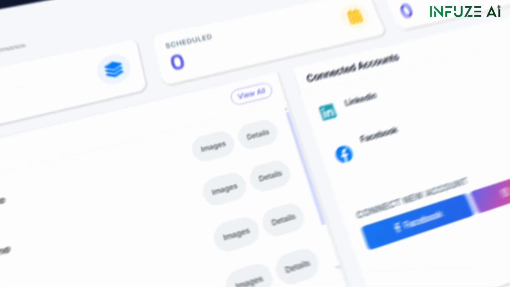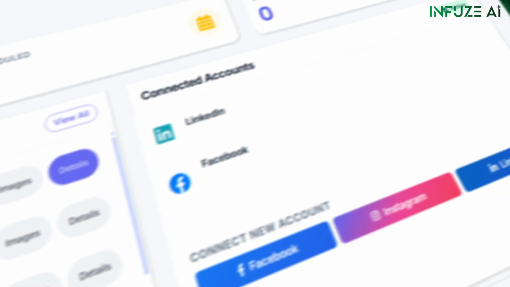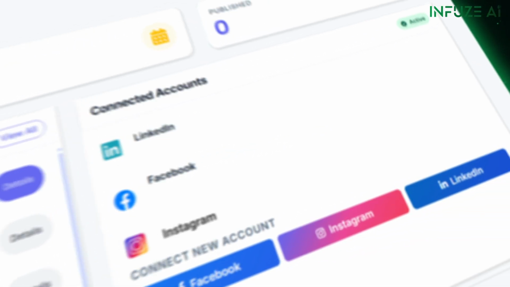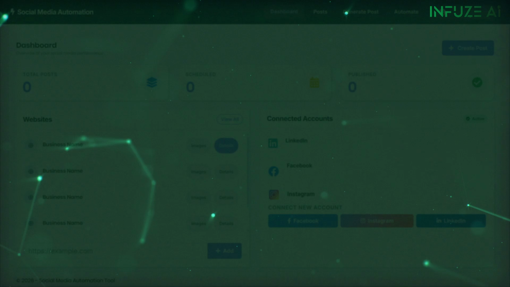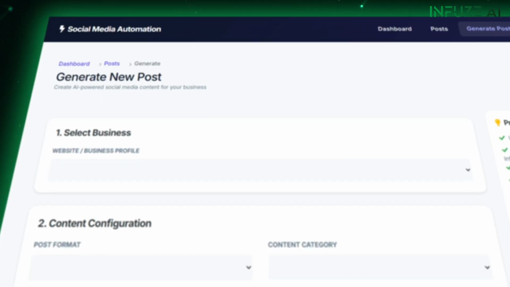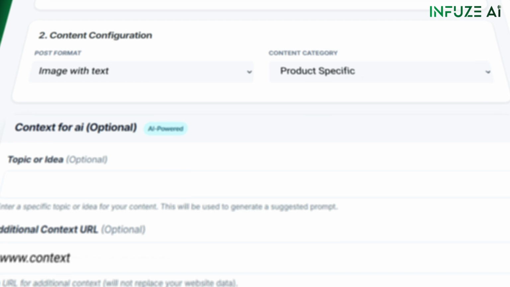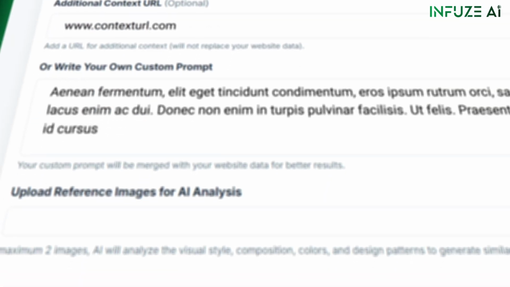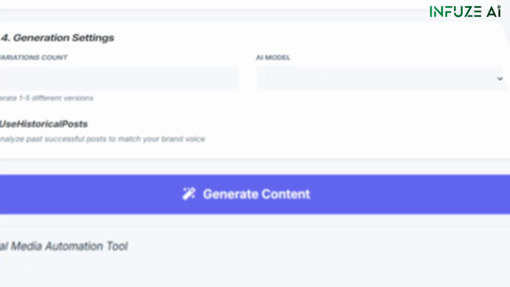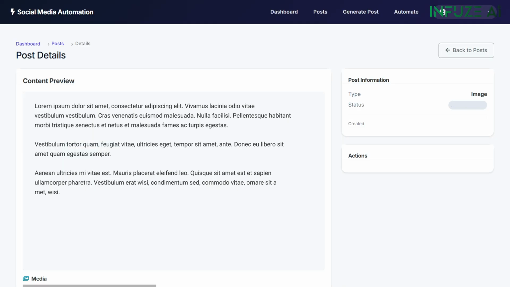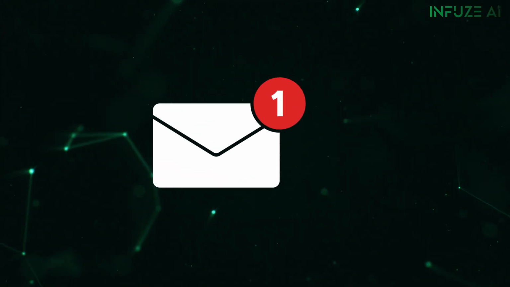You stay in control, tweak the details, edit your profile, and connect your social handles. Boom! Integration complete. Simple and fast. Select your category, and the bot generates the perfect prompt automatically. Add your own touch if you like, select your platform, and watch as it designs the creative and writes the caption instantly. We send a confirmation email.